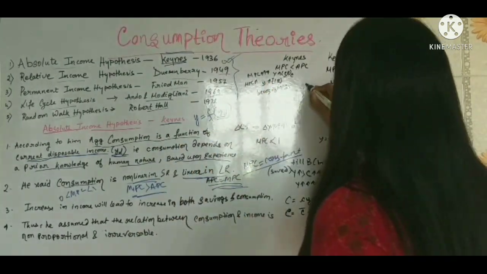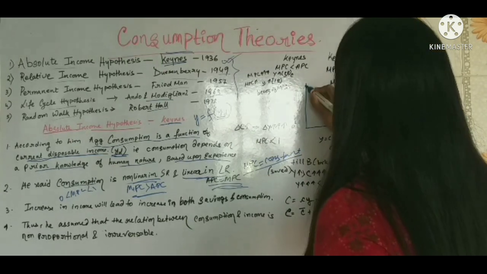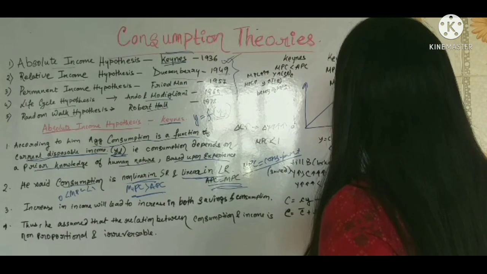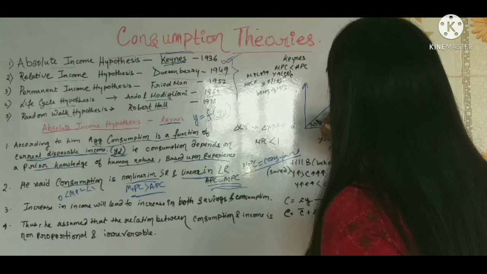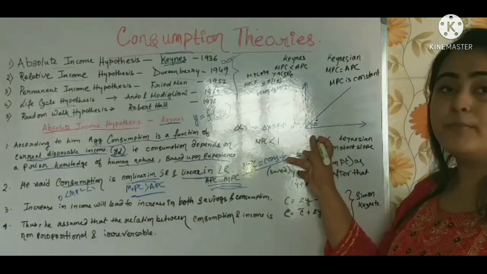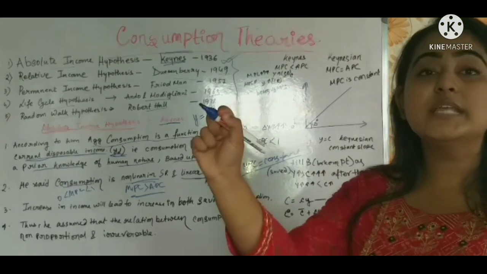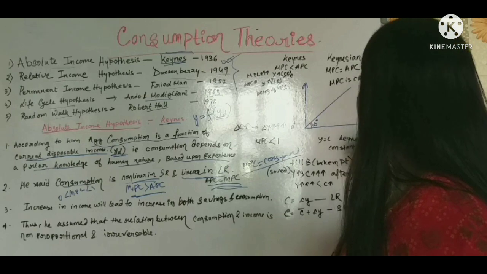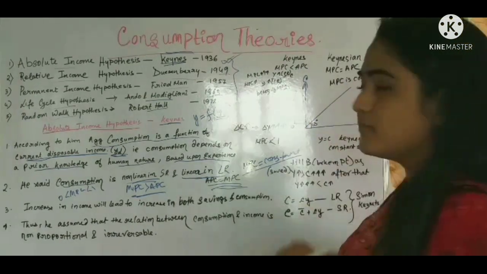Let us first draw a diagram here. If I show you the diagram, this is the 45-degree line. What does this 45-degree line imply? It implies that whatever the income is, that is the consumption. What is this? This is the income, Y, and this is what? The consumption, right?